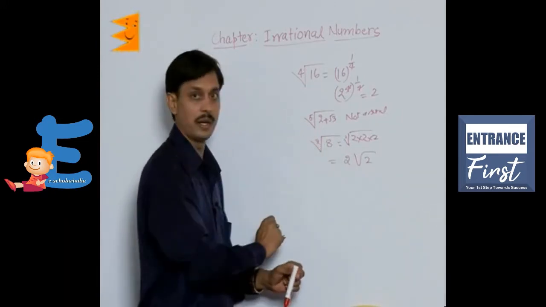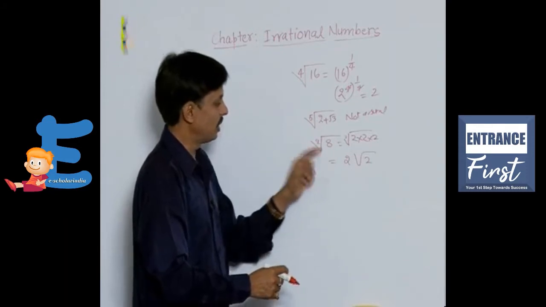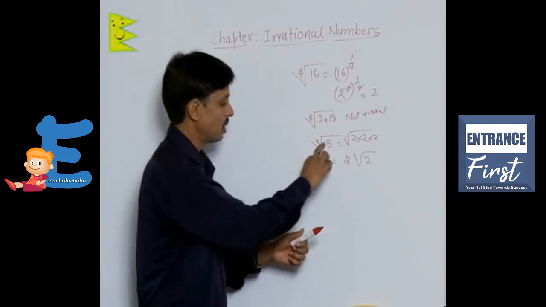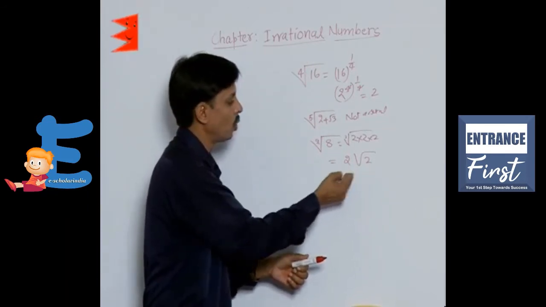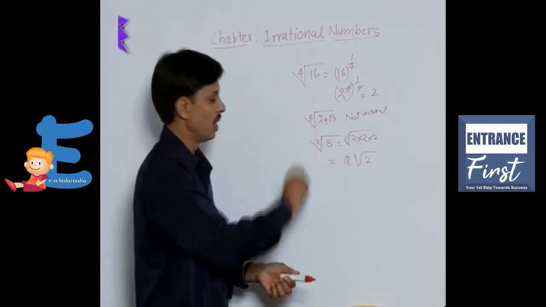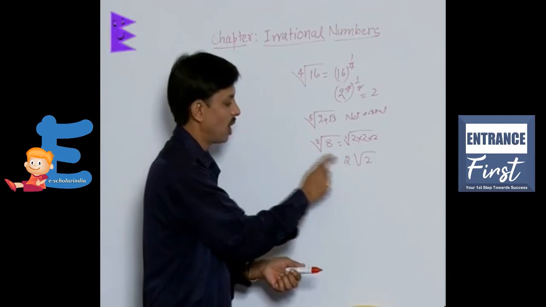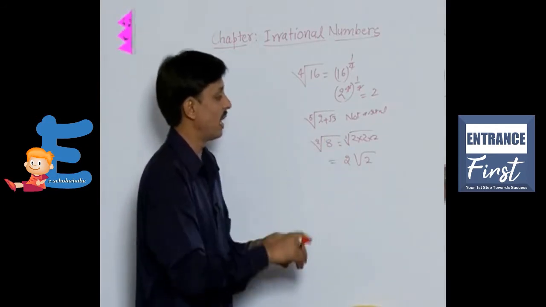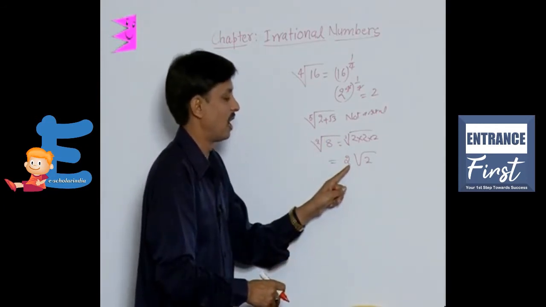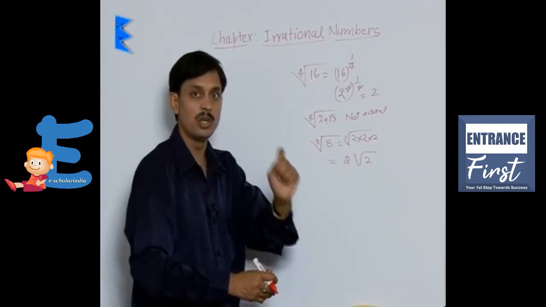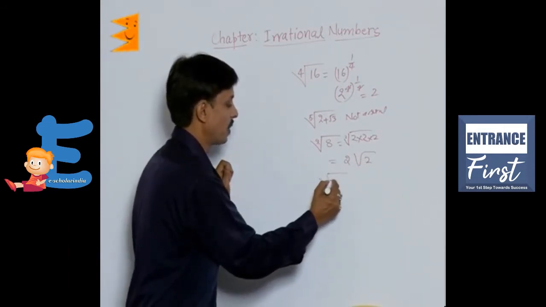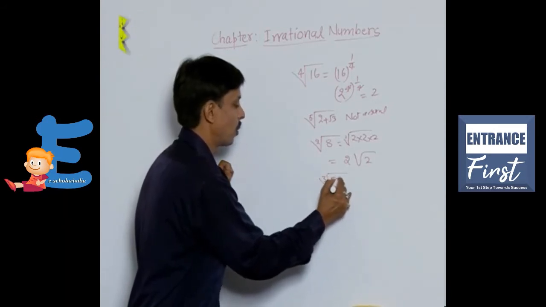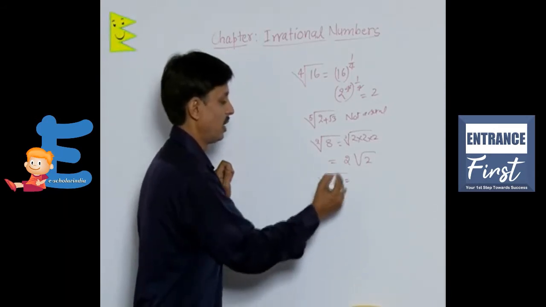Square root of 8 is a pure surd. But it is possible to convert it into 2 root 2, which is known as a mixed surd. This 2 is known as its rational part, whereas root 2 is known as the irrational part. Similarly, in the case of cube root of 54, we can say